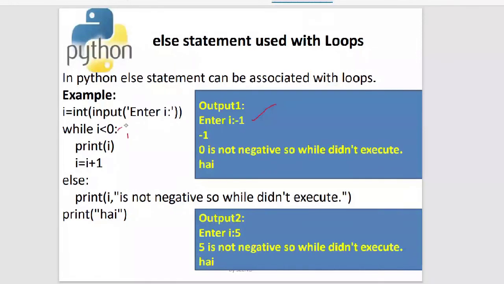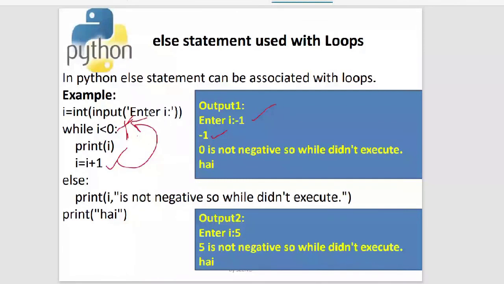It is printing i, which is minus 1, on the screen, and then it is incrementing the value of i. So minus 1 now became 0. It goes to the loop, and 0 is less than 0 is false. So the while loop is broken.